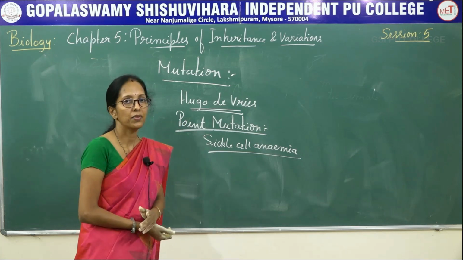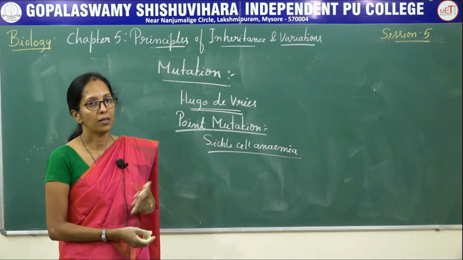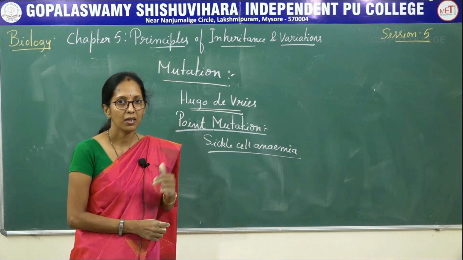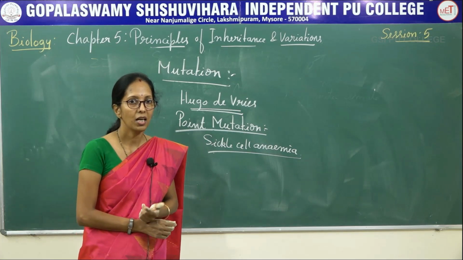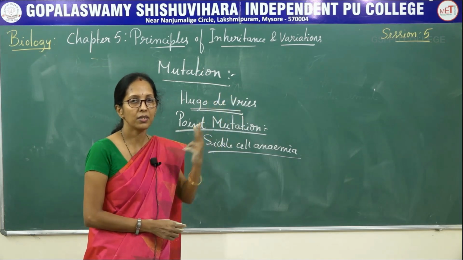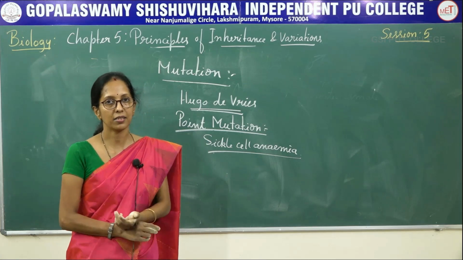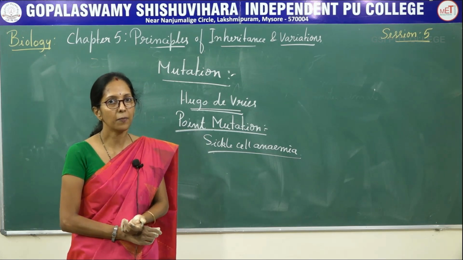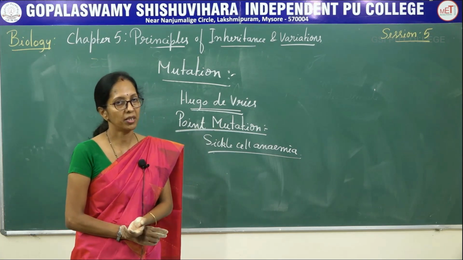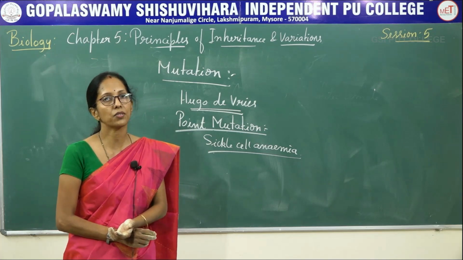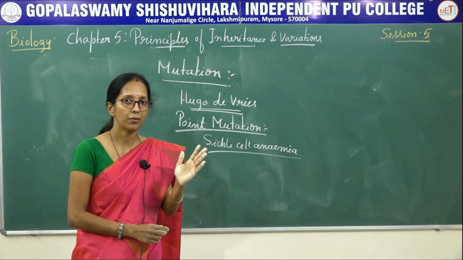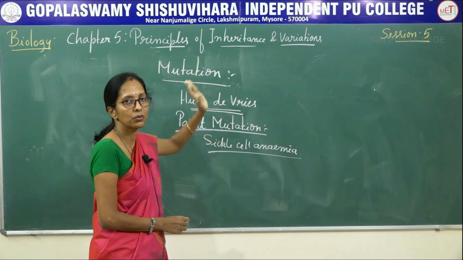So in this session, I hope you understood sex-linked inheritance. What is meant by sex-linked inheritance? There are two types, Y-linked and X-linked inheritance. Here you studied the examples of X-linked inheritance: one is daltonism or color blindness, and the second is hemophilia. Then you understood sex determination, which is the identification of the sex of an individual. There are two types, heterogametic male and heterogametic female, and lastly you understood mutation.